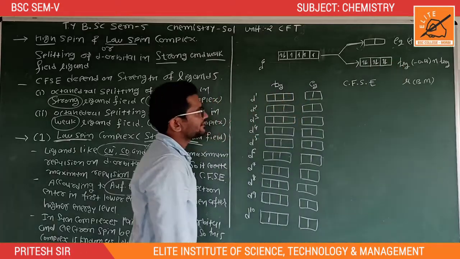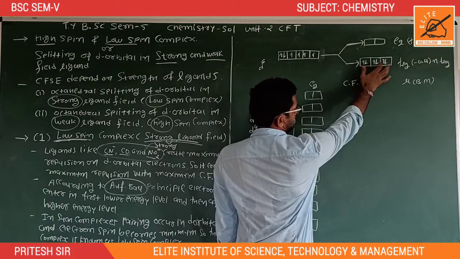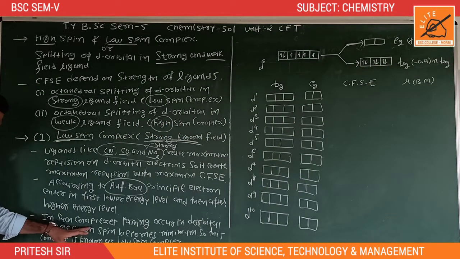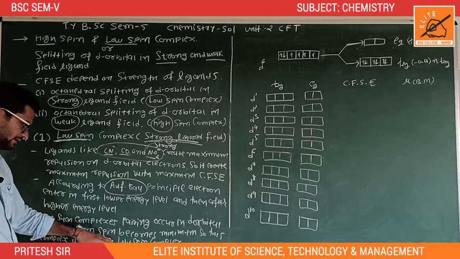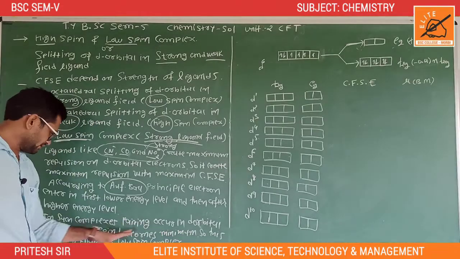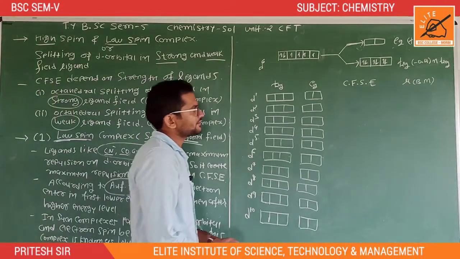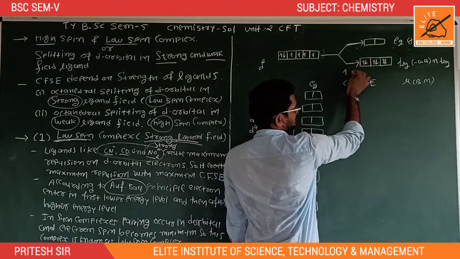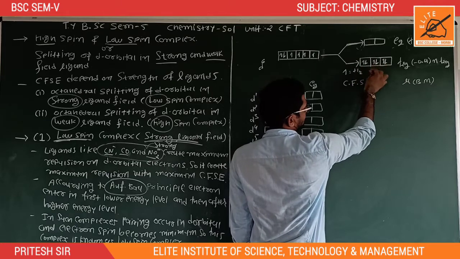We can see that pairing of electrons is possible in this case. In such complexes pairing occurs in the d orbital and electron spin becomes minimum, so this complex is known as a low spin complex. Electron spin means this is plus 1/2 spin quantum number and this is minus 1/2.